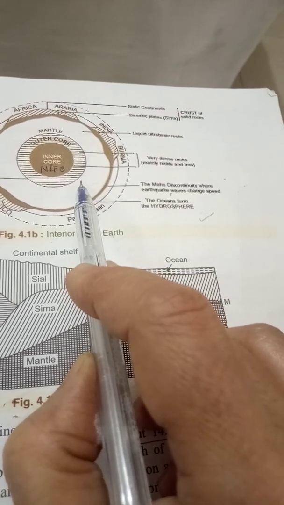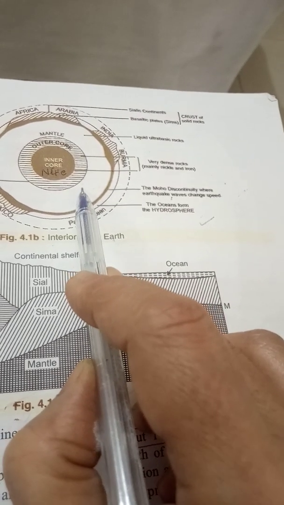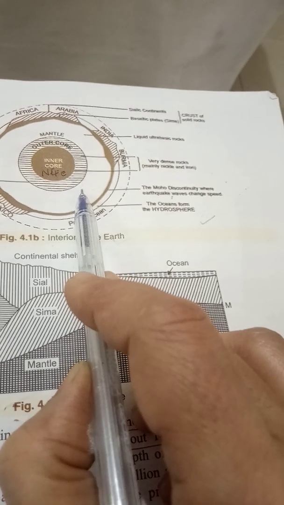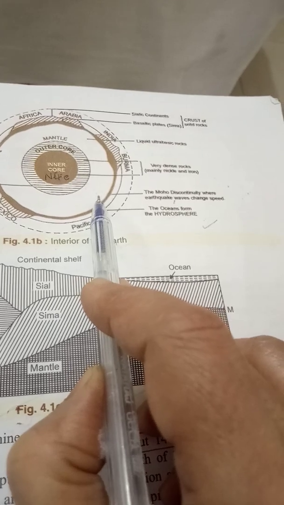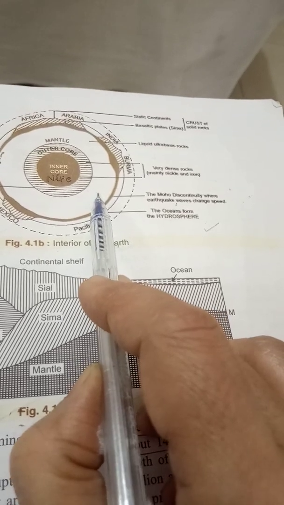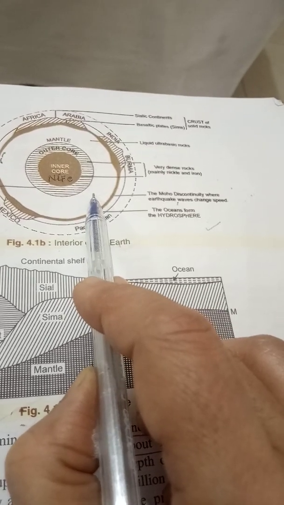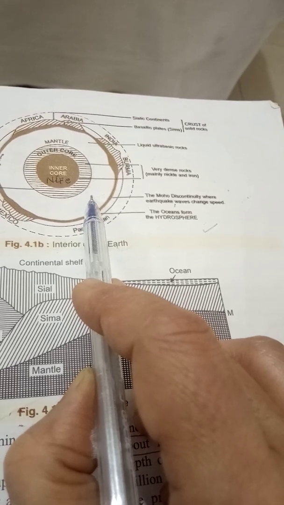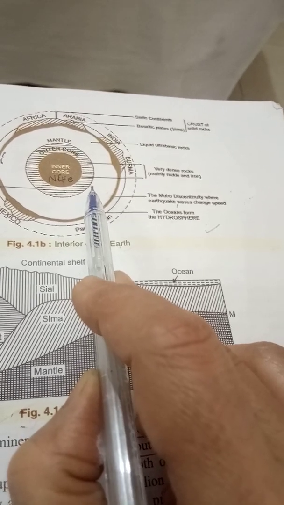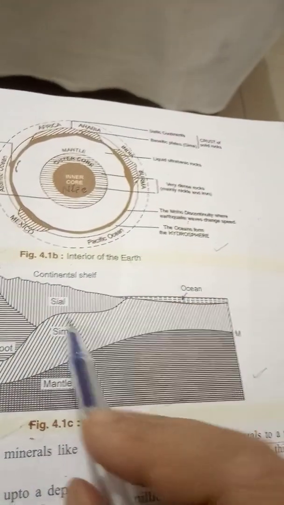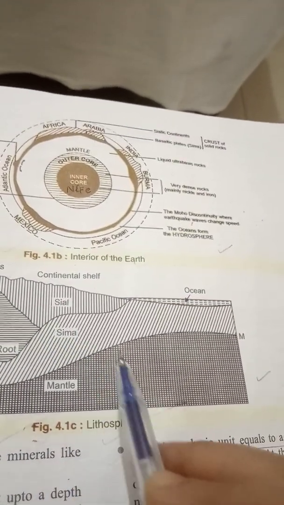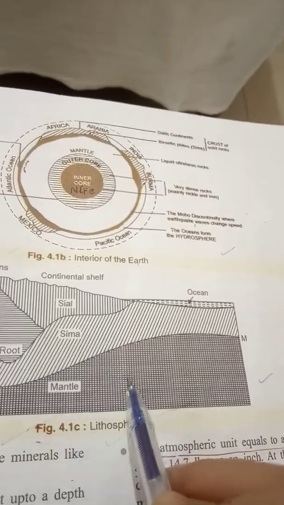Pressure of the overlying layers keeps both the mantle as well as the lower part of the crust in the solid state, whereas the upper part of the mantle consists of mixed silicates and metallic minerals, and the rocks are partially in the molten form. So below the continental and oceanic crust we have the mantle.